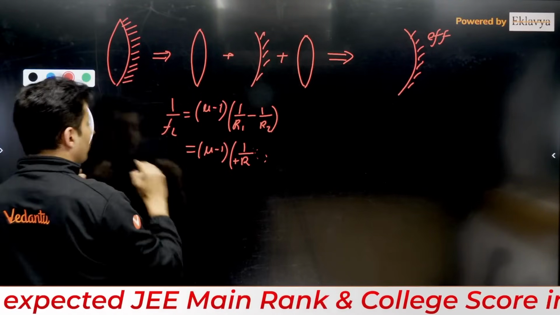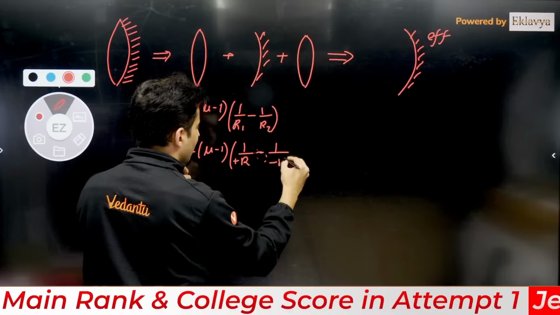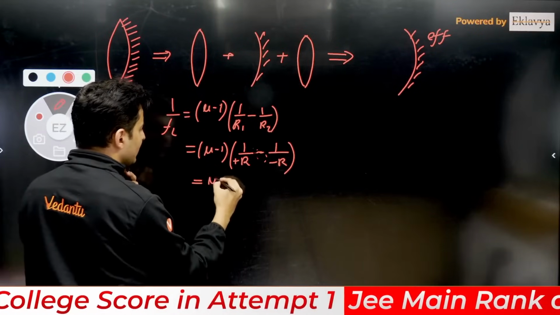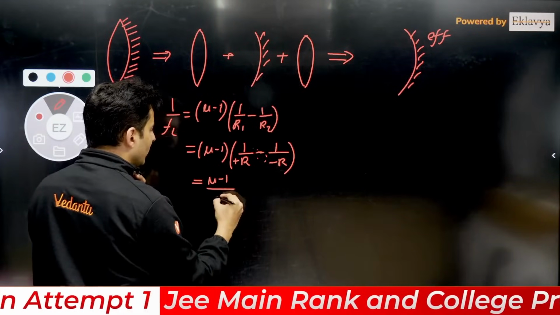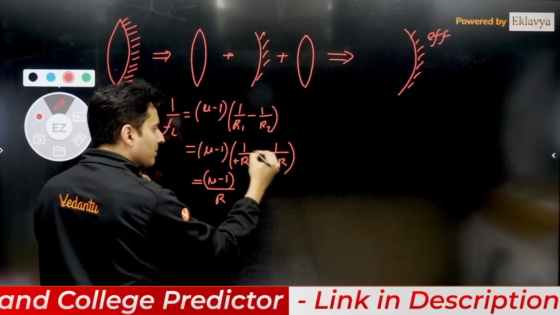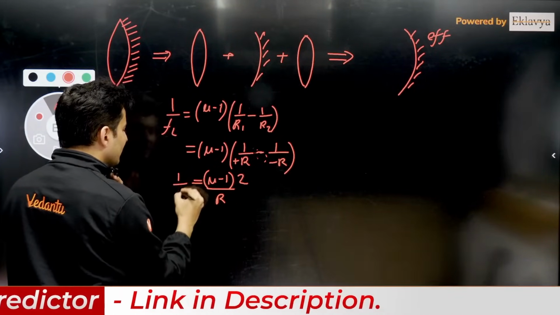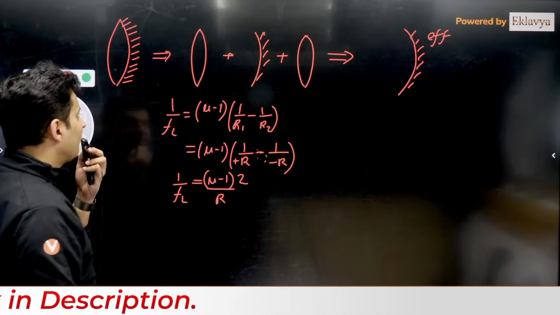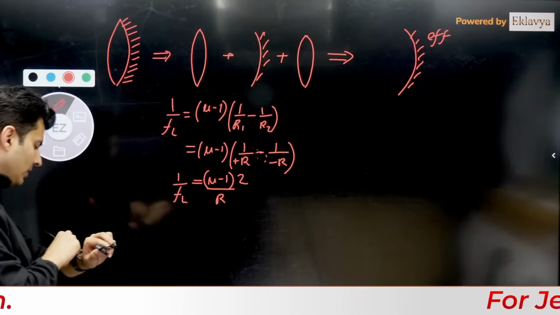So minus 1 by minus R, minus will become plus. So mu minus 1, the whole thing by R, 1 plus 1 will become 2. So this is 1 by focal length of the convex lens.